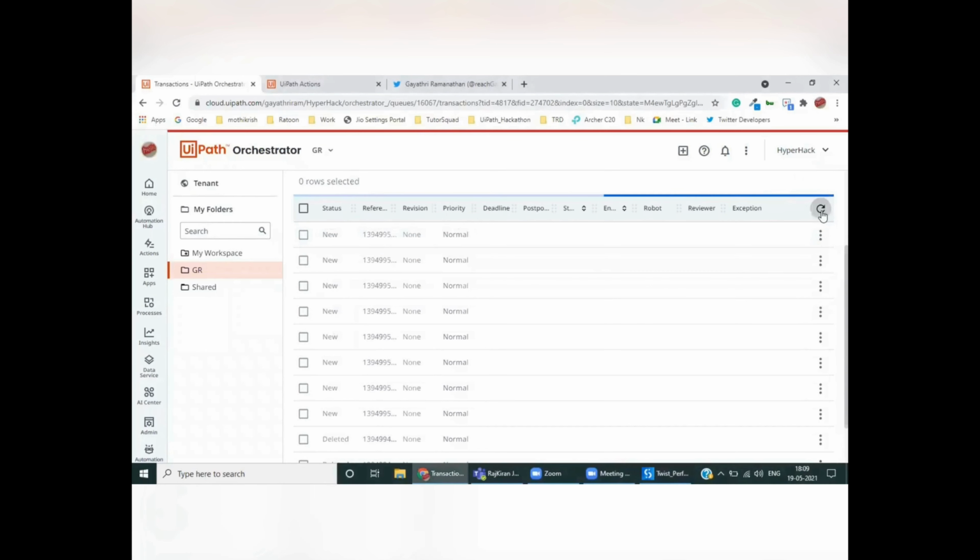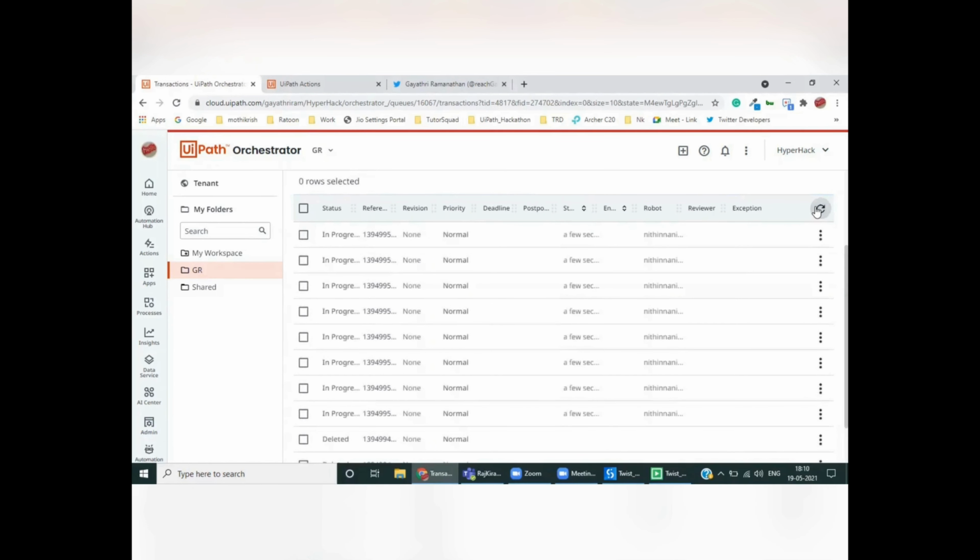The performer picks up tweets from the queue asynchronously since it's a long running process, classifies them using the ML skill developed in AI Center, extracts the location from the tweet using Google NLP and Google Maps API, retrieves the requested information from Data Service, and posts it back as a reply to the respective tweet. The reason why we have used a long running process here is because there might be a few checks that require manual intervention, and the tweets will be pushed to Action Center.